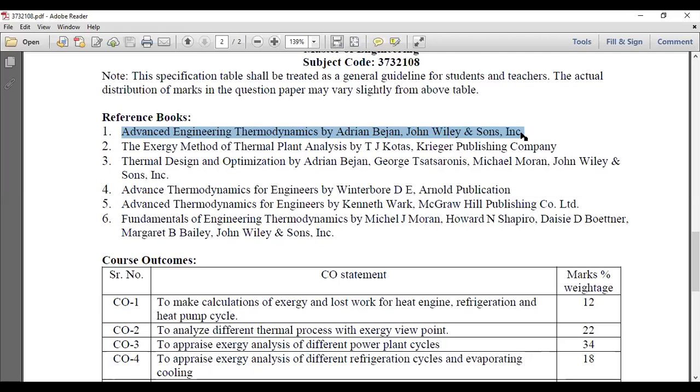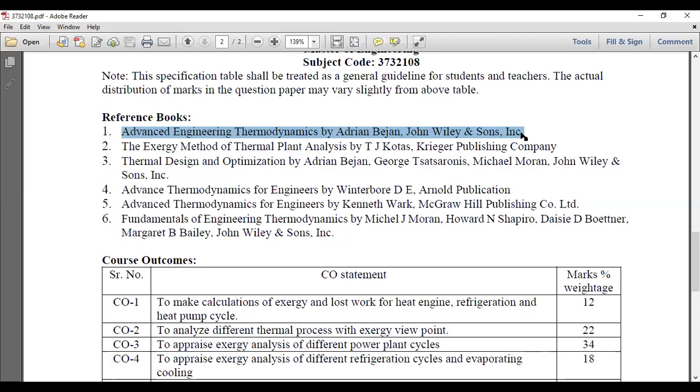It is like a Gita for this particular topic. I think PK Nag is useful for the thermodynamic principles, and another half is given in PK Nag. But if you want to understand more about this subject, like exergy analysis, then you have to use Advanced Engineering Thermodynamics by Adrian Bejan, right?